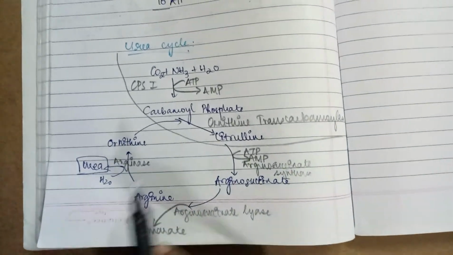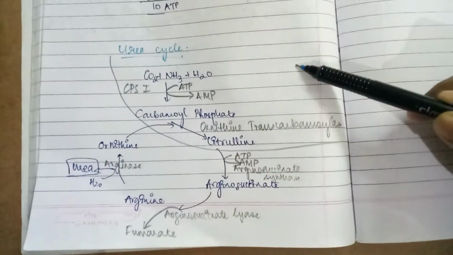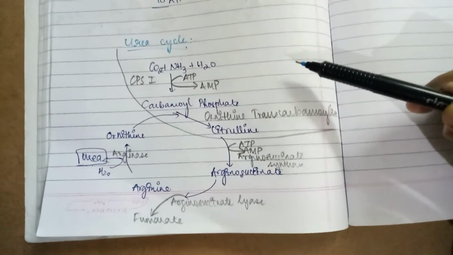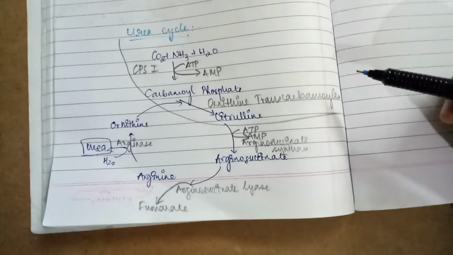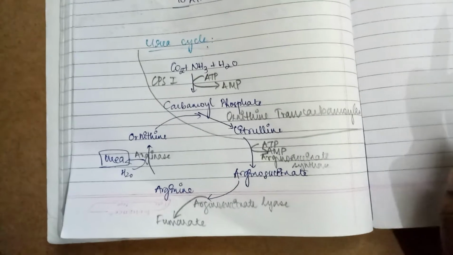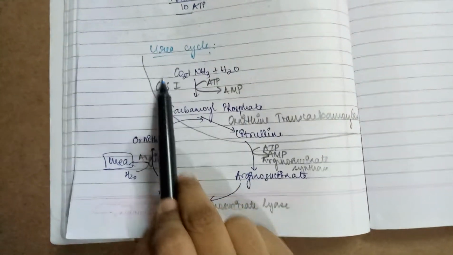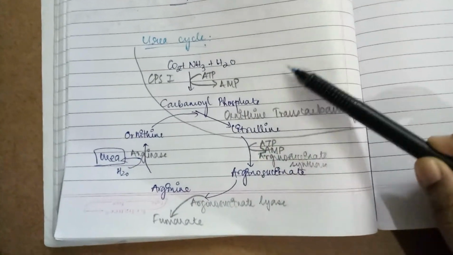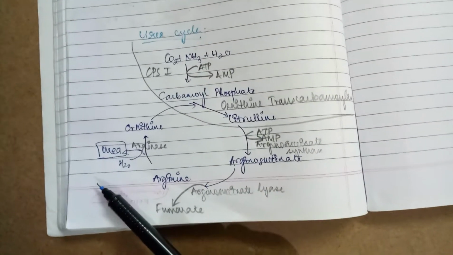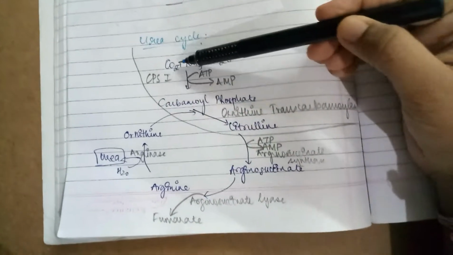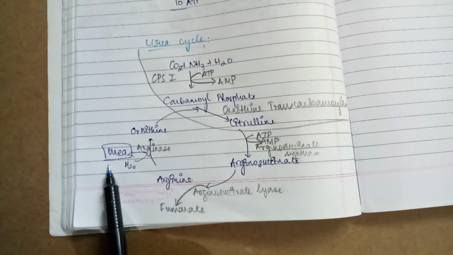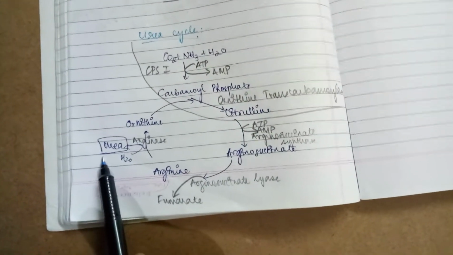The site where it occurs is the liver. Liver, as you all might know, is the site of detoxification. At the intracellular level, within the liver cells, it occurs partly within the mitochondria and in the cytoplasm. The part that you can see above this curve occurs in the mitochondria, and this part occurs in the cytoplasm. The starting compounds will be carbon dioxide, ammonia and water. The final compound, the end product, is going to be urea.